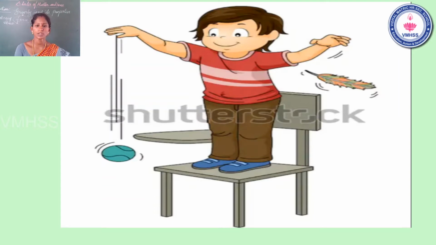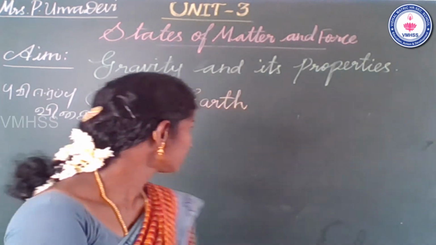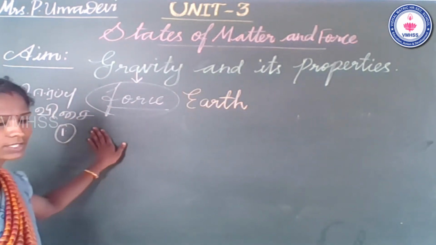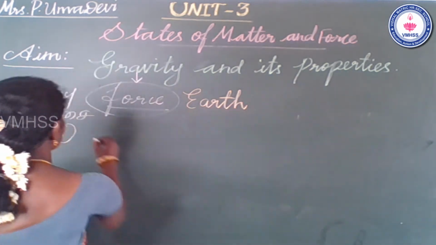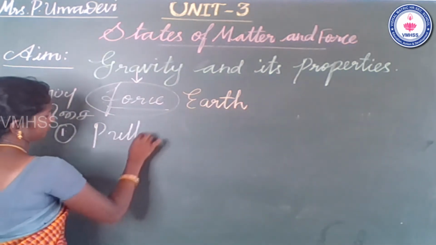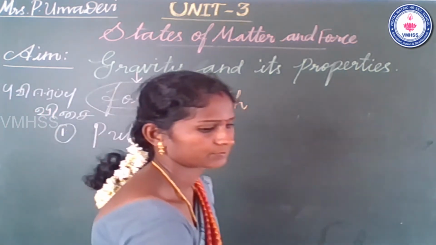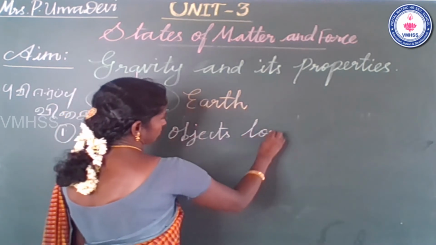So what is the difference between the two things, ball and feather? The ball has heavy weight compared to the feather. The ball has more weight, and the feather has less weight. Yes, students, that is the first property. What is the property of gravity? Okay, first one, gravity pulls objects towards the center of the earth.